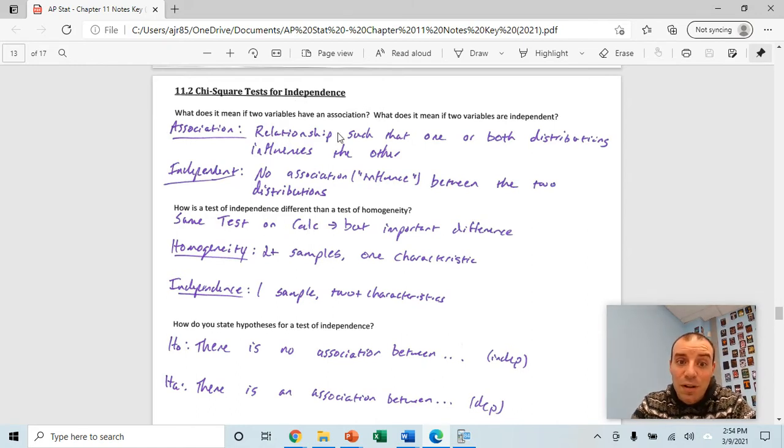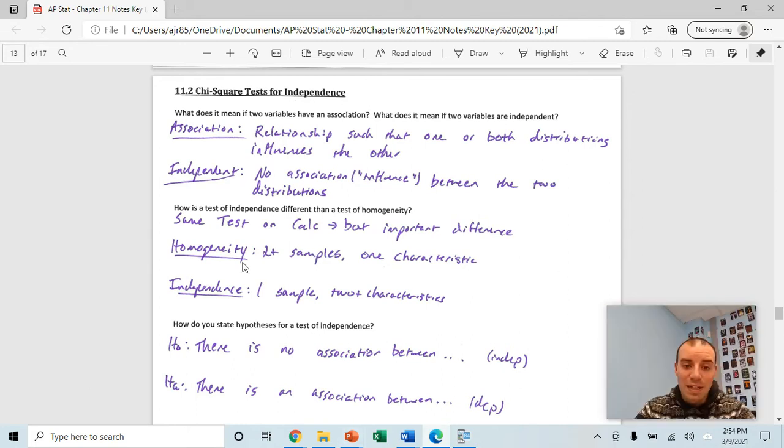A chi-squared test for association, or when we're talking about do 2 variables have an association, means that one or both distributions influences the other. If variables are independent, there is no association. There's no influence between the 2 distributions. It is the same test on the calculator, but an important difference. For a chi-squared test for homogeneity, you want to think of 2 plus samples that we've taken, and we're measuring 1 characteristic. For independence, we're taking 1 sample, and we're measuring 2 or more variables or characteristics that are involved.